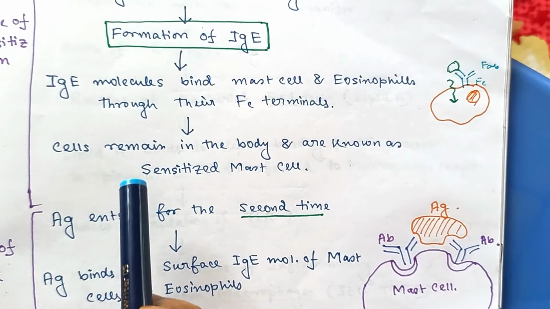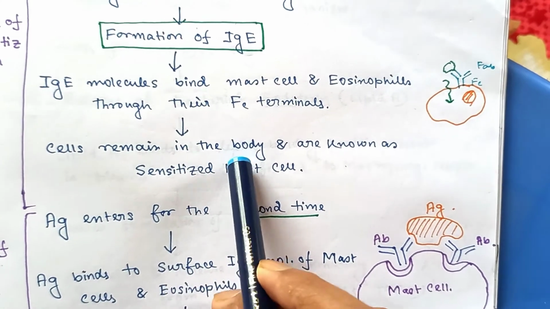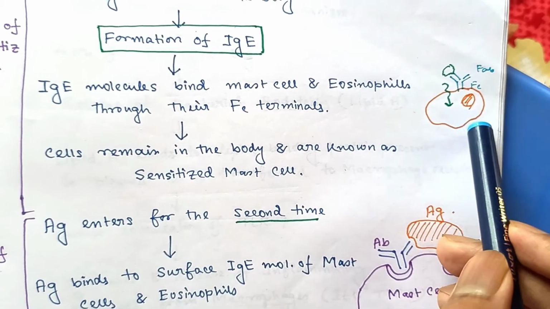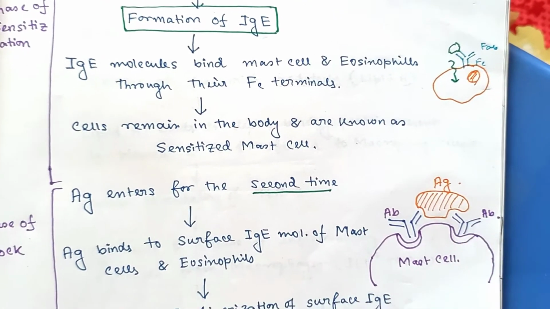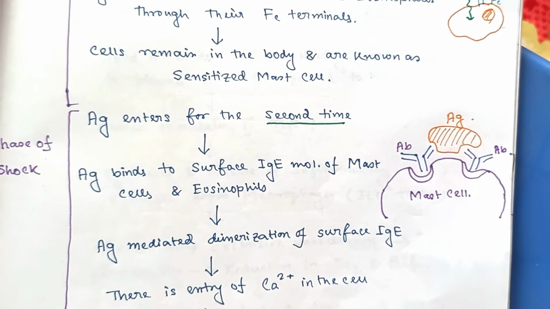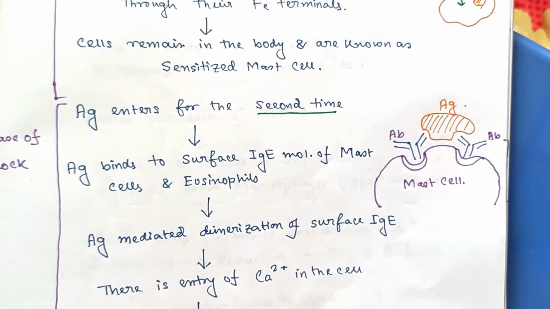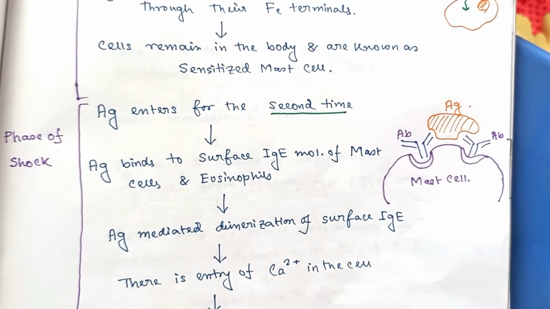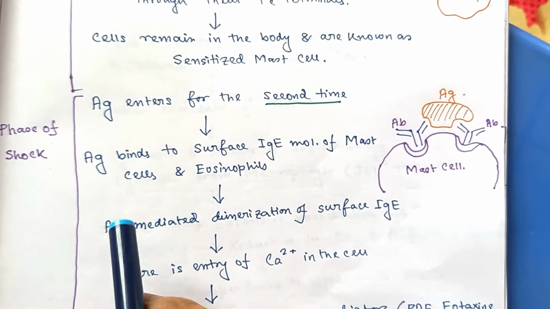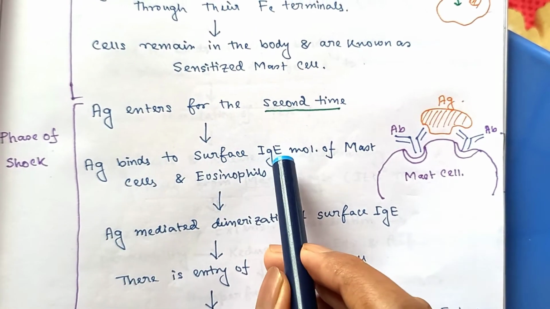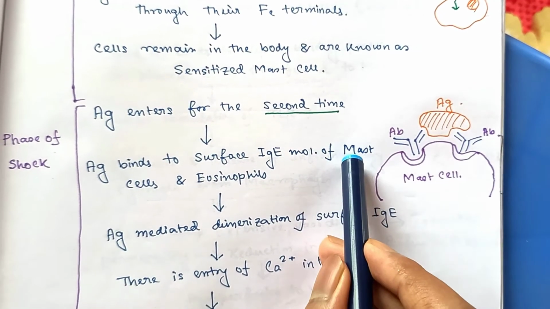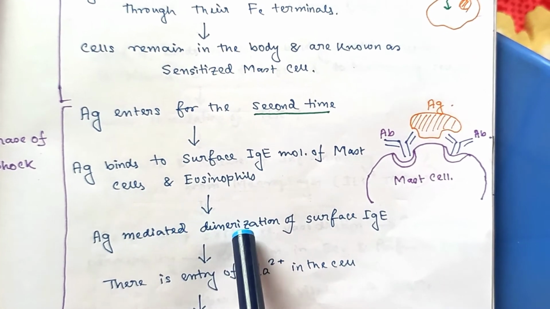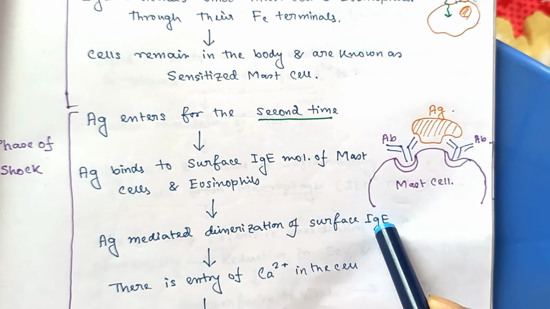Next, these cells remain in the body and are known as sensitized mast cells. These are sensitized mast cells. As there is entry of the same antigen for the second time, here starts the phase of shock. Like antigen binds to the surface IgE molecule of the mast cell or eosinophil, and there is antigen mediated dimerization of the surface immunoglobulin E.